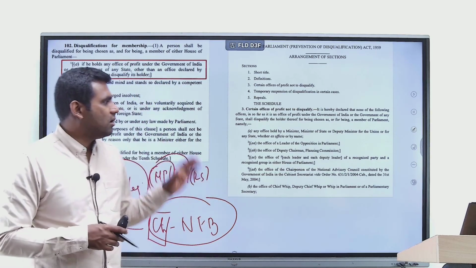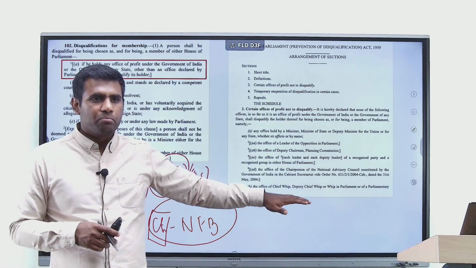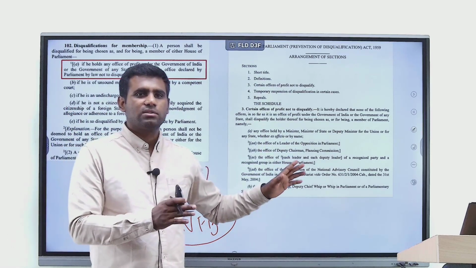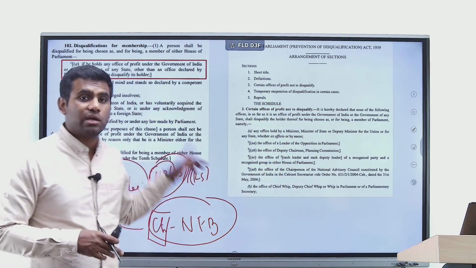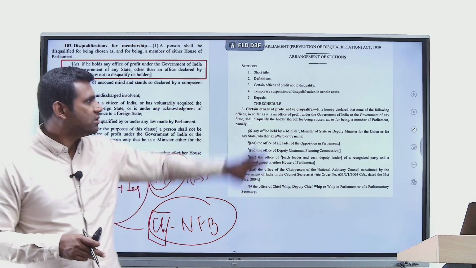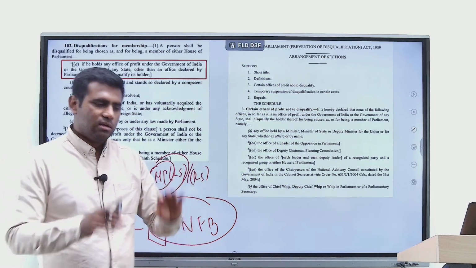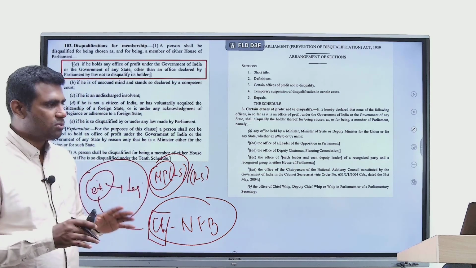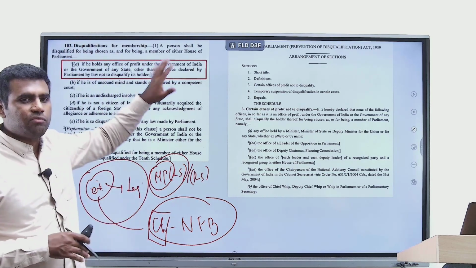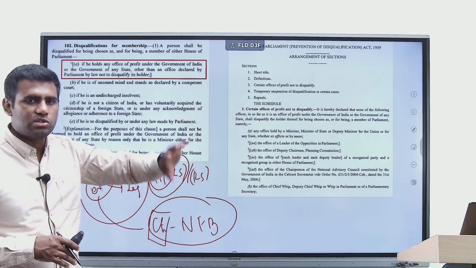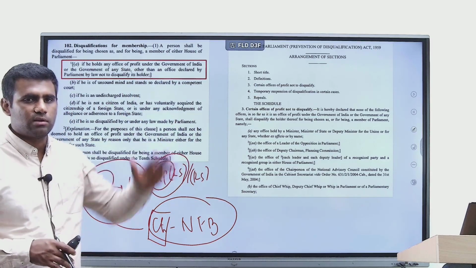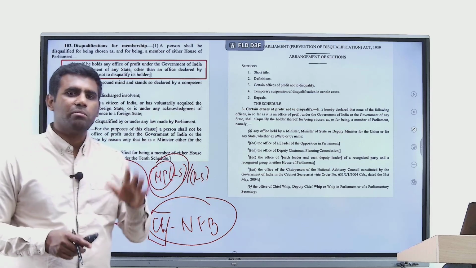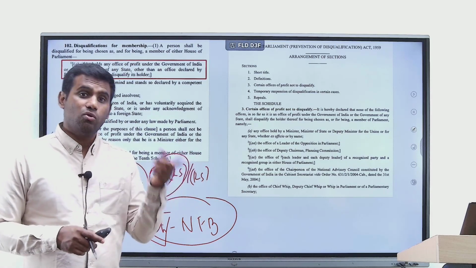So the Parliament has made a law excluding certain offices from becoming a ground of disqualification under the category of office of profit. That's why we have this act. So in a nutshell, if I were to summarize, Article 102 talks about disqualifications for membership in Lok Sabha and Rajya Sabha on certain grounds. One of the grounds is simply because you hold an office of profit. And who will decide?